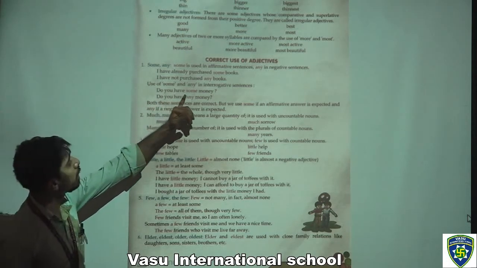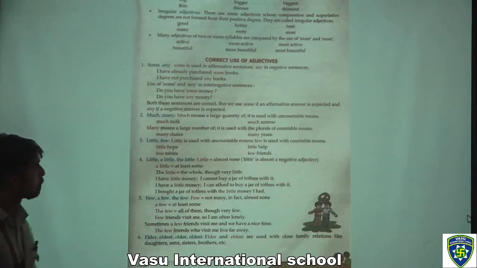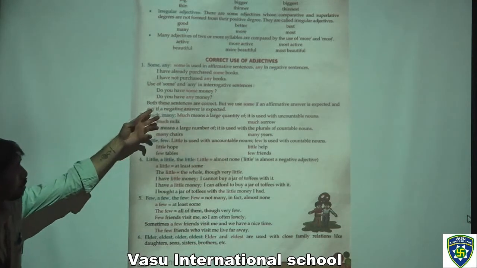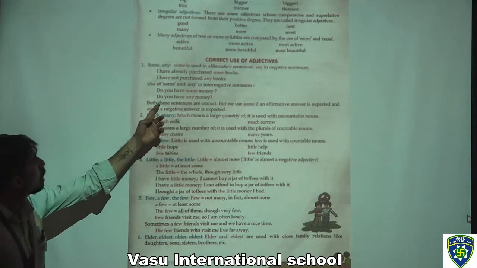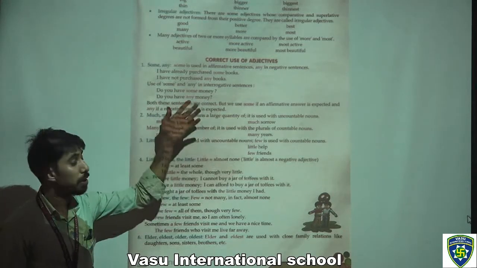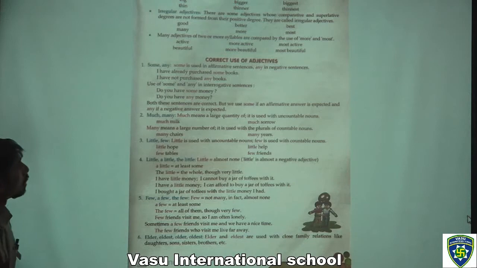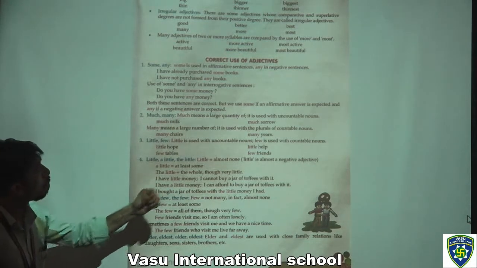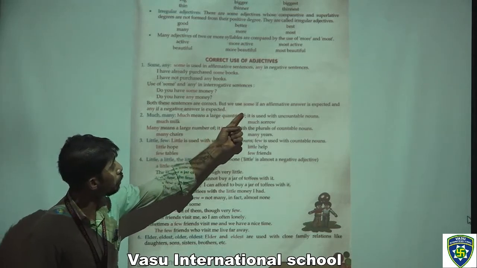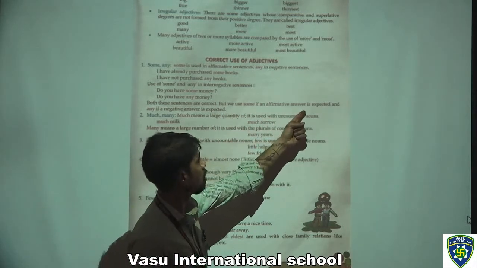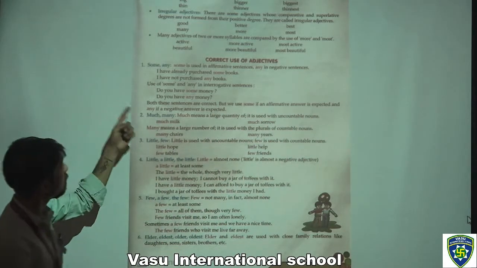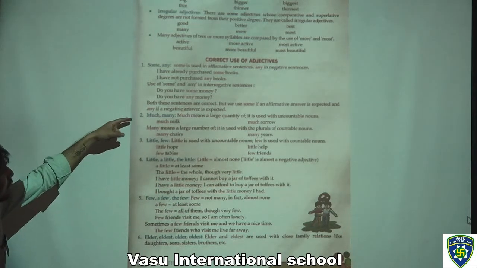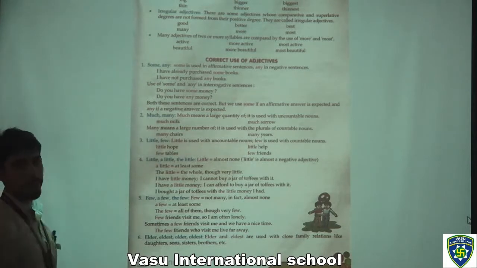Use of some and any in interrogative sentences. Do you have some money? This is a question, an interrogative sentence. Do you have any money? This is also a question, and we can call it an interrogative sentence. Both these sentences are correct, but we use some if an affirmative answer is expected and any if a negative answer is expected.